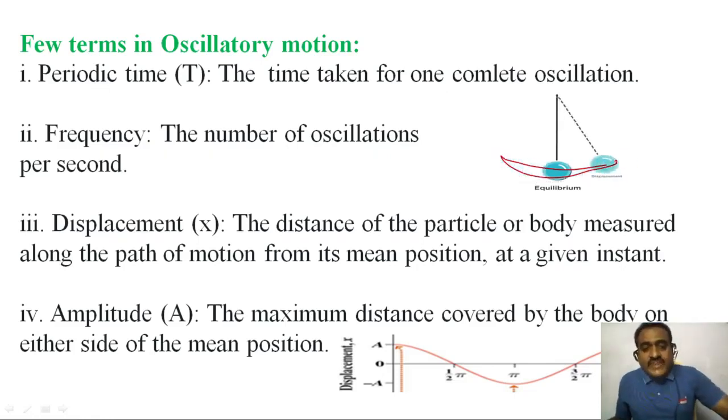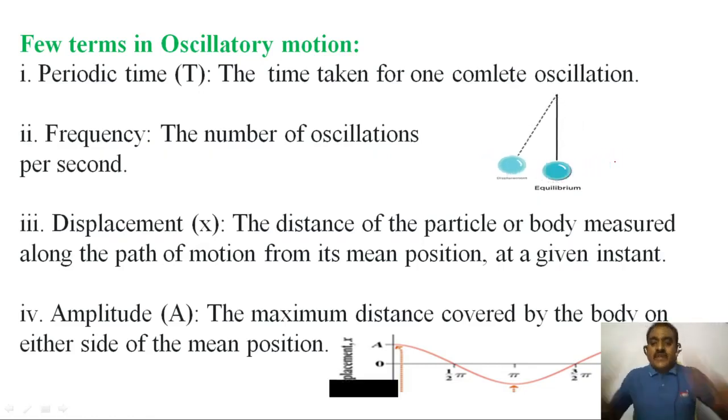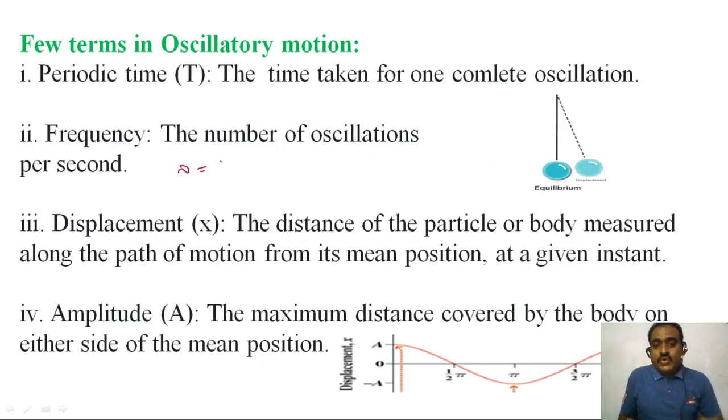So what is frequency? The number of oscillations per second, or the number of vibrations per second, is called frequency. Frequency is represented by nu, that is 1 by T. So this is the number of oscillations per time.